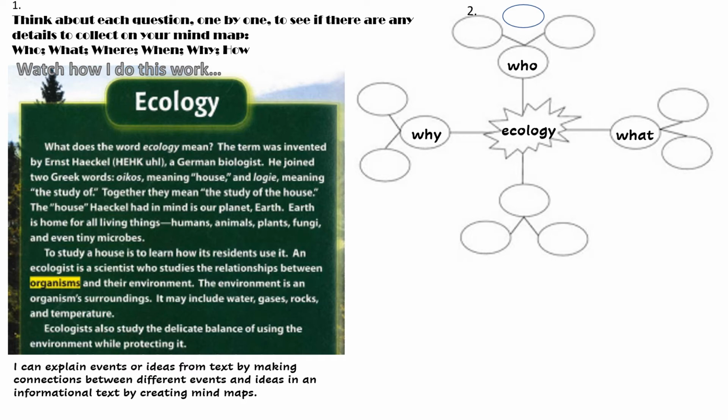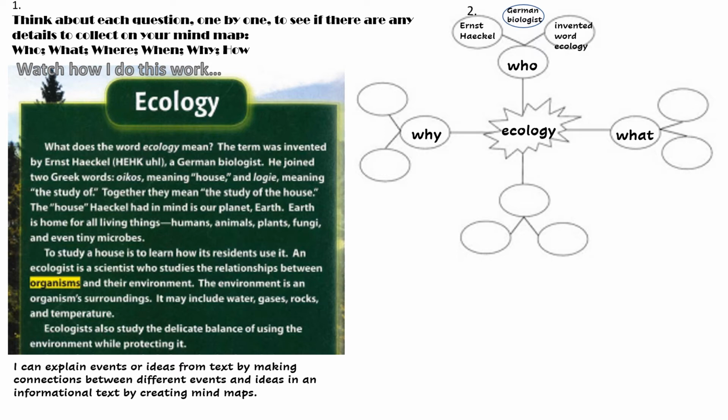Watch how I do this work. So first, I want you to think about each question one by one to see if there's any details to collect and put on your mind map. Okay, so who? Is there any who details that connect back to ecology? Well, yes. Ernest Haeckel was a German biologist who invented the word ecology.